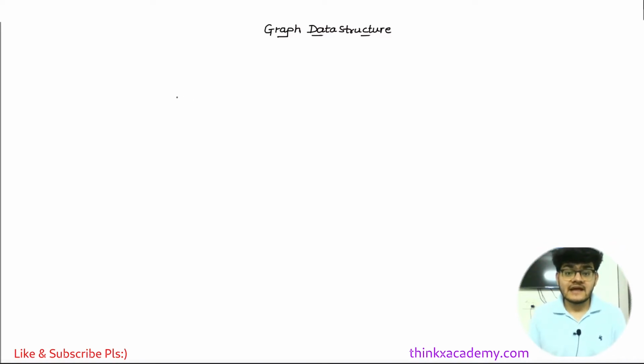Let's see what exactly a graph data structure is. The first important point that I will write here is that a graph is a non-linear data structure. So far in this data structures course, we have already discussed a lot of data structures, like binary trees, linked lists, stacks, and queues. All these data structures just contain data.